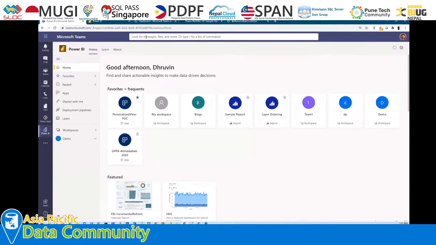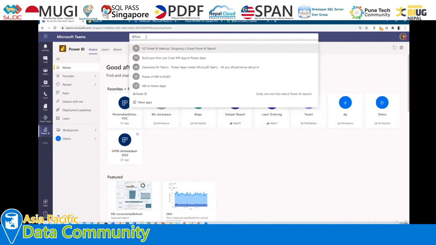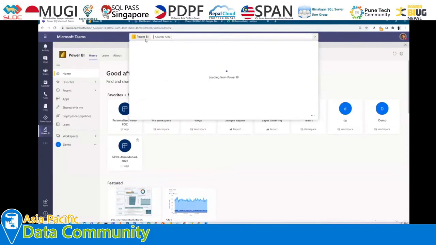Now let me show you how we can search within Microsoft Teams for any Power BI reports or any Power BI dashboards. In order to search, first of all we need to write @Power BI. This is the first keyword that we need to type here, @Power BI. Once it is provided in the suggestion, and if you are signing in for the first time, at that time we need to provide our credentials, our Microsoft 365 account. Once we click that, a search option will be available. Now here you can search for any report that you want to search.